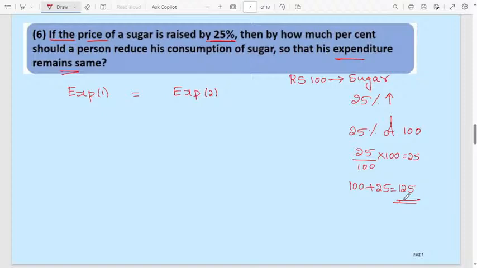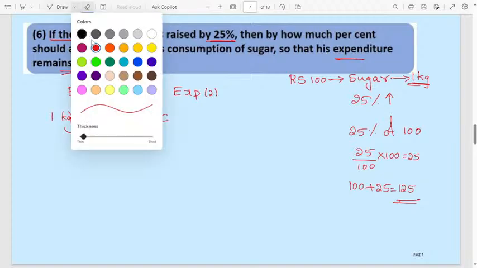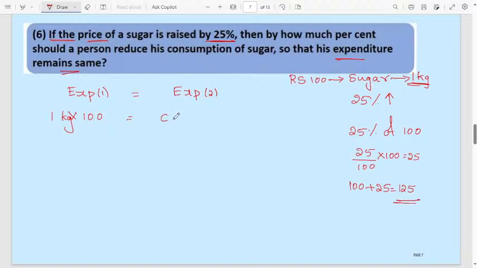Here you are having two different cases. First case, assume 100 rupees for 1 kg of sugar. Consider the expenditure: 1 kg of sugar will be 100 rupees. Then we don't know how many kg, so I will write C kg of sugar. Any unknown quantity, you can consider any alphabet.